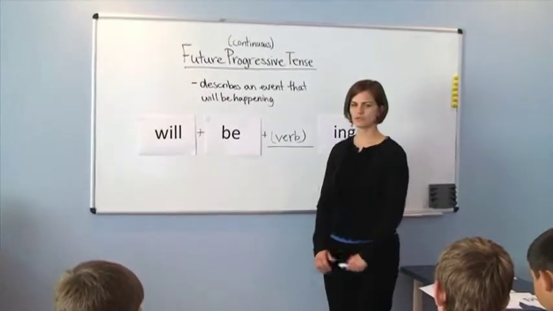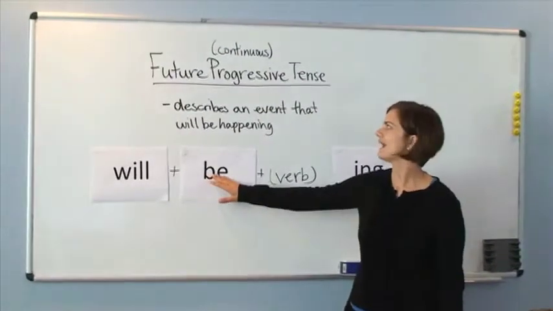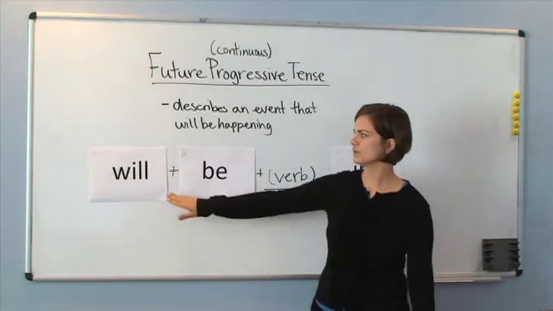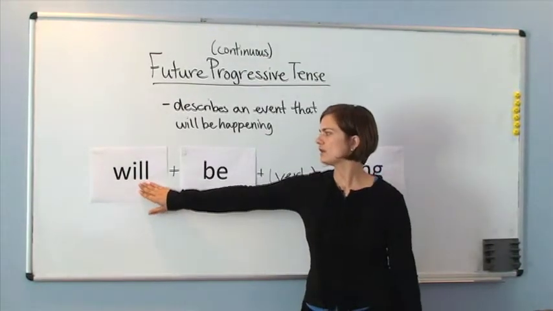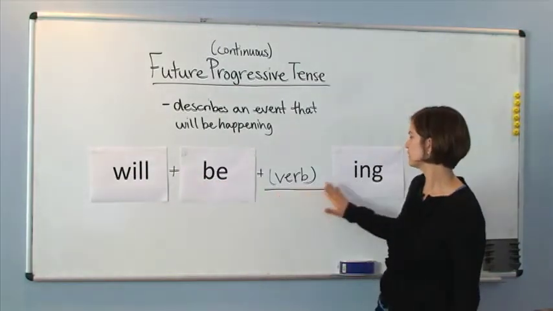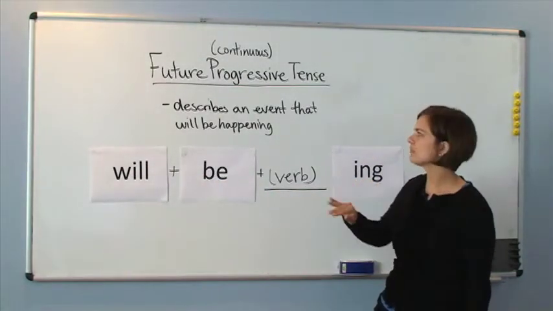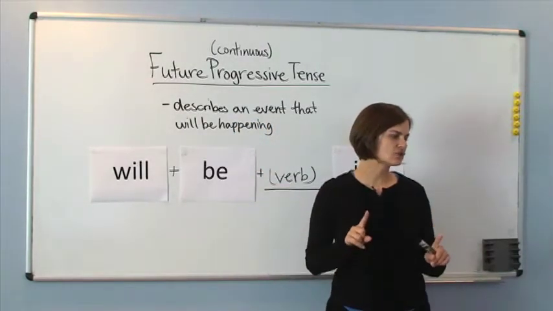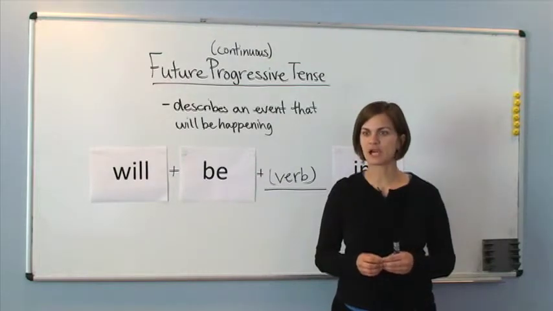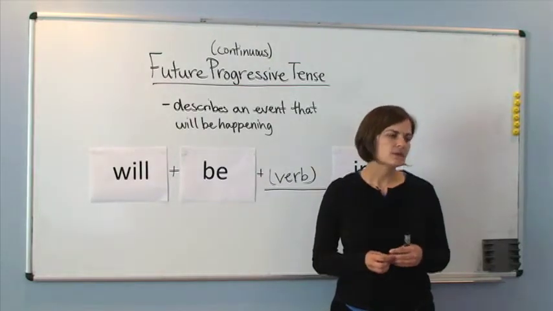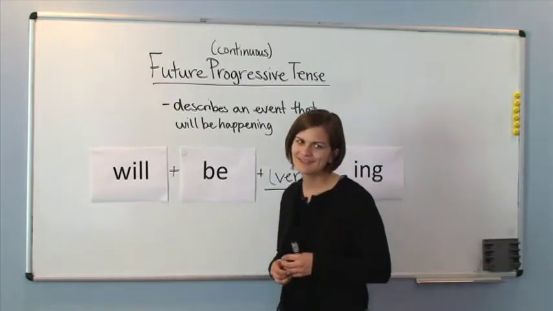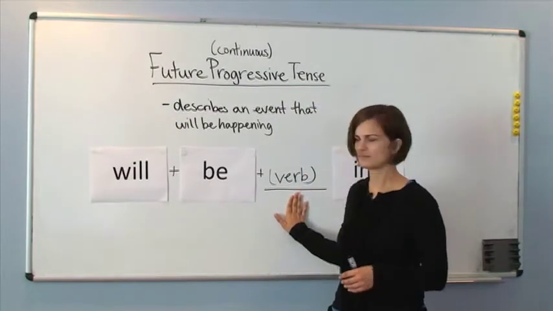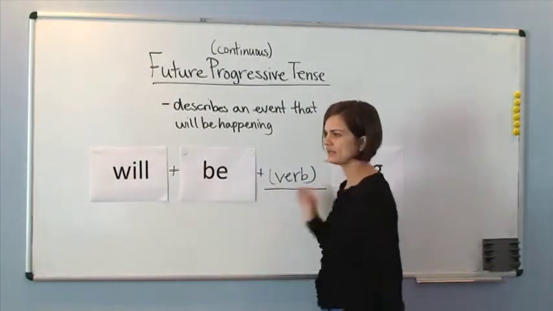Okay, so remember, you all are professionals now at future progressive tense, right? So, let's review it one more time. Will plus be plus the verb plus ing. And remember, it describes an event that will be happening, and it shows us relationship of other events that will happen in time as well. Okay? What's future simple? It's action with meaning plus verb. These two don't exist in future simple, right?